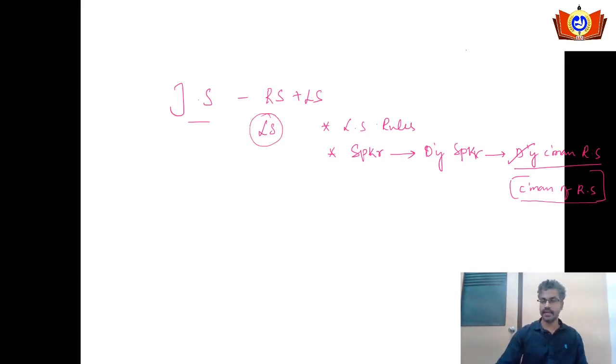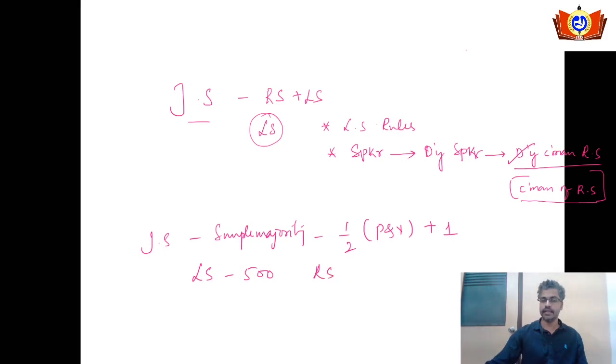The second privilege or the second advantage for the Lok Sabha is, in a joint sitting the issue is always decided by the simple majority. Voting will be passed through the simple majority. We know that simple majority is nothing but half of the MPs present and voting plus 1. If you check the strength of Lok Sabha, it is 500 plus. If you check the strength of Rajya Sabha, it is 200 plus.